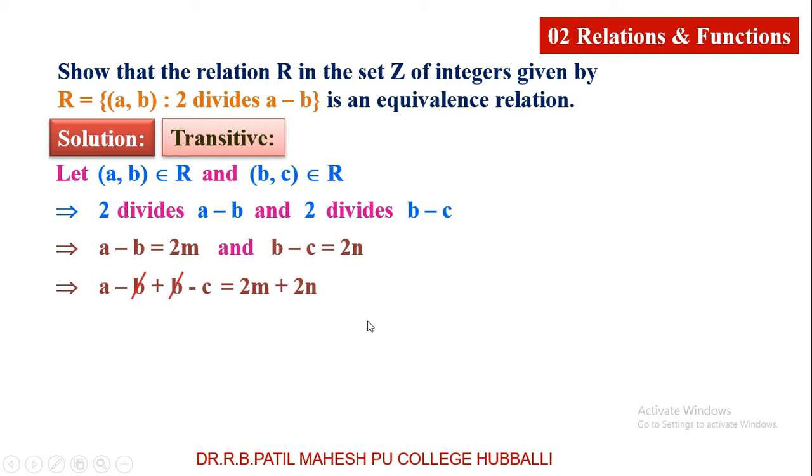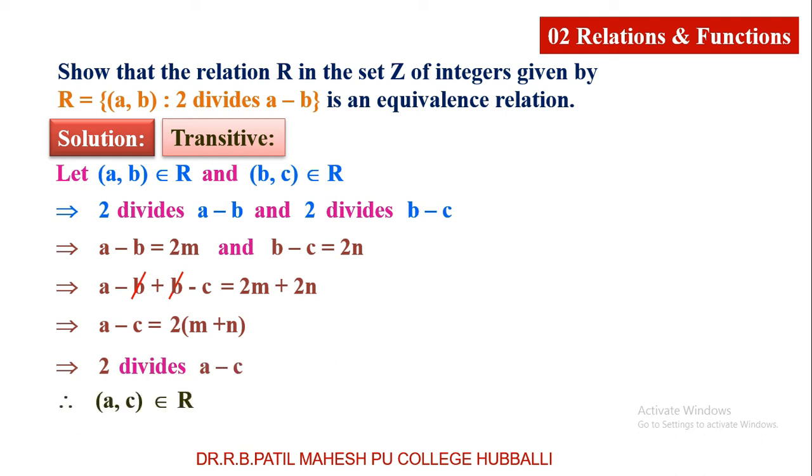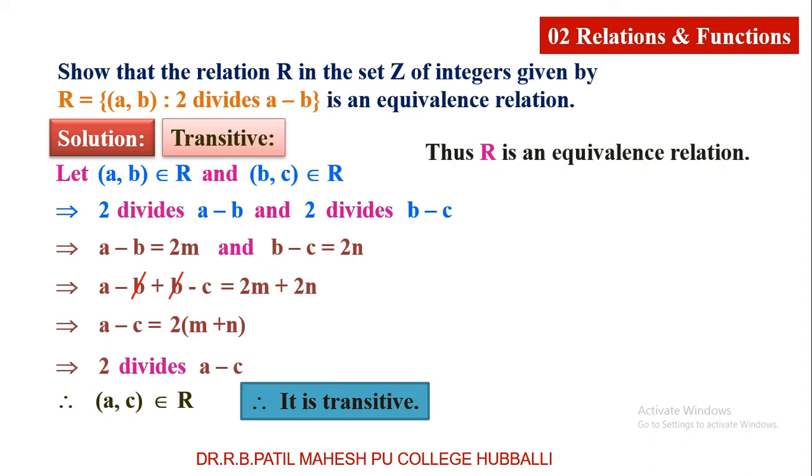In the LHS, minus b and plus b get cancelled. a minus c is equal to 2 common, m plus n. So a minus c is equal to 2 into (m plus n), which is nothing but a minus c is also a multiple of 2. It means that 2 divides a minus c also. Therefore, (a, c) belongs to R implies the relation is a transitive relation. So I have proved the relation is reflexive, symmetric and transitive, and this is called an equivalence relation. One of the very important examples for your examination.